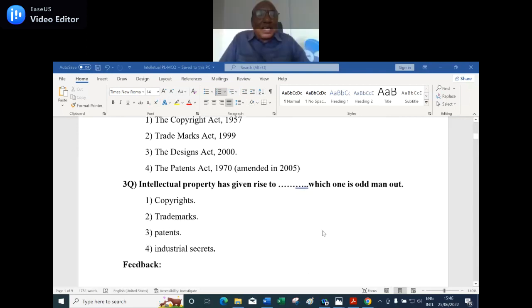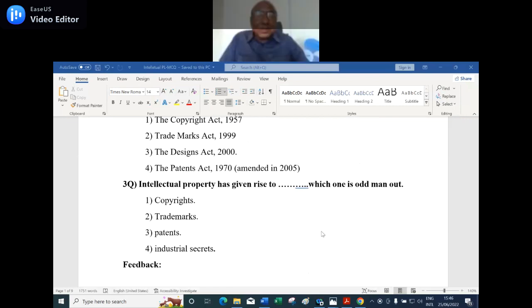Now let us see the third question: Intellectual property has given rise to dash. Which one is the odd one out? Number one, copyright. Number two, trademarks. Number three, patents. Number four, industrial secrets. What would be the right answer?